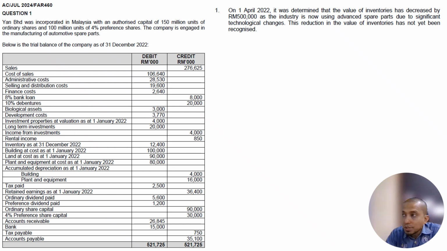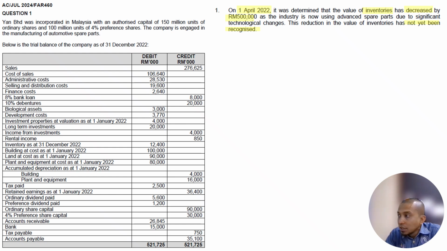Never mind, we just proceed to information number 1. On 1st April 2022, which is within the accounting period, it was determined that the value of the inventory has decreased by 500,000, as the industry is now using advanced spare parts due to significant technology change.